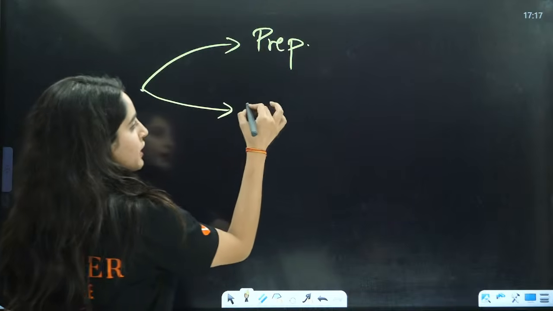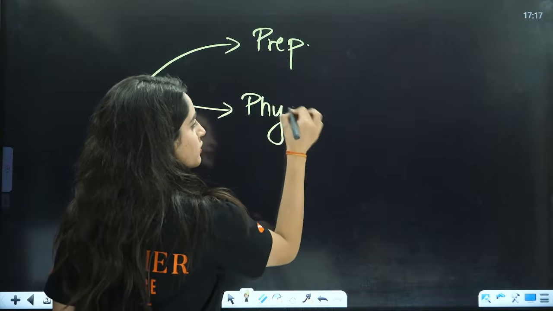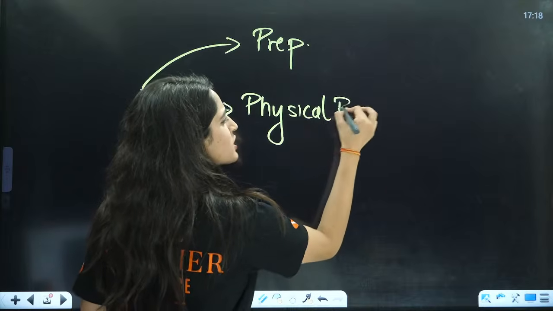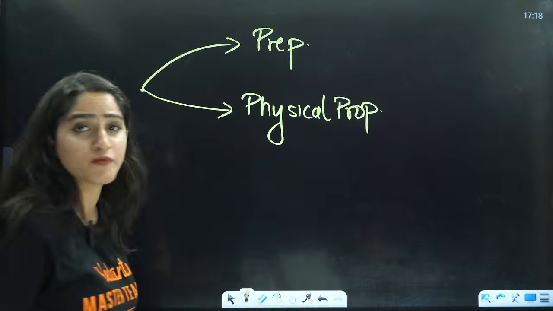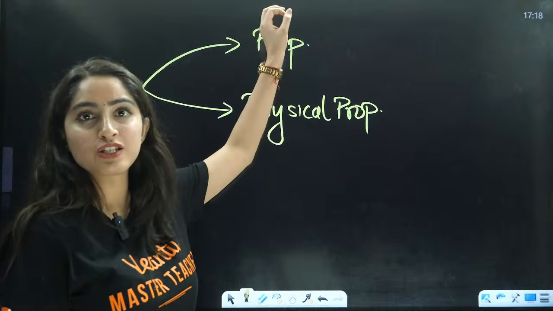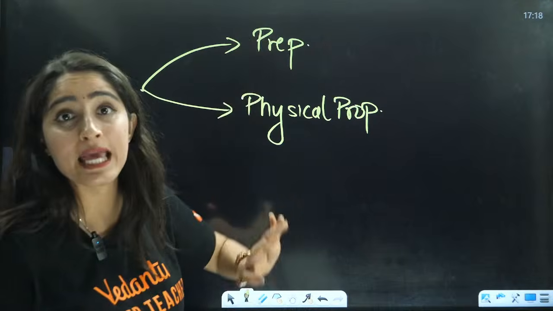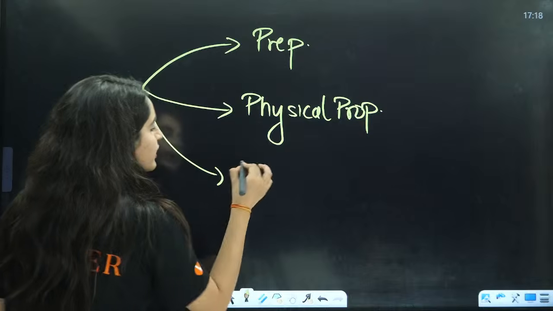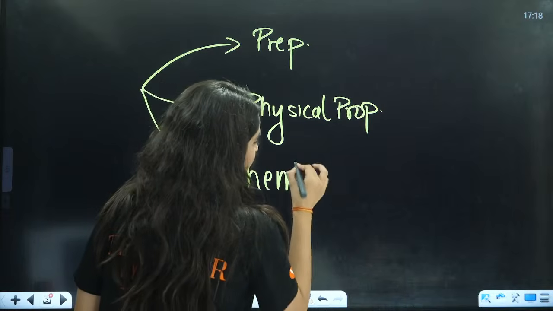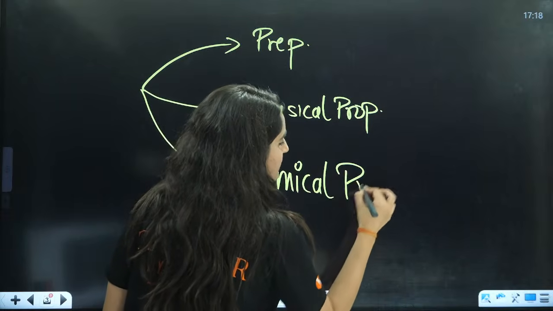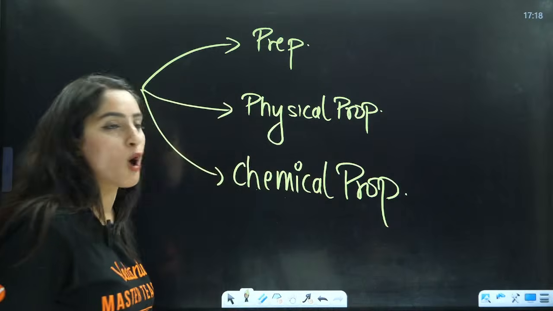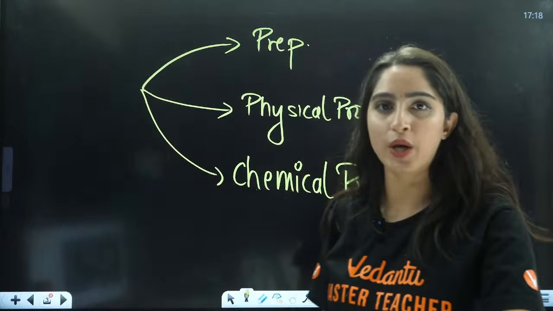Then we are going to study the physical properties. Very rarely they will ask you questions from physical properties. Mostly they will ask you questions from preparation or chemical properties. The third thing is your chemical properties. Okay. So these three things we are going to study.